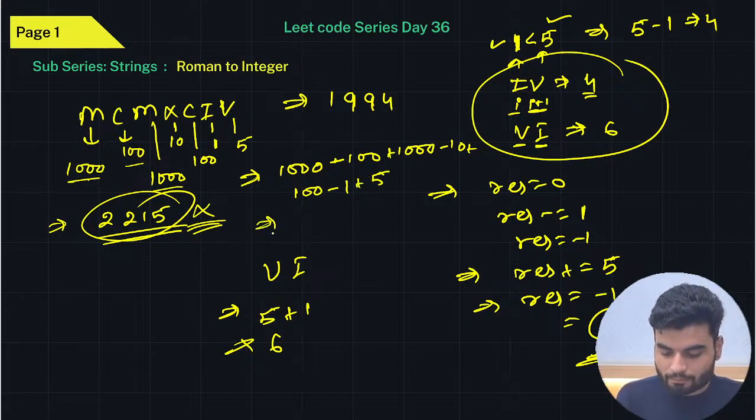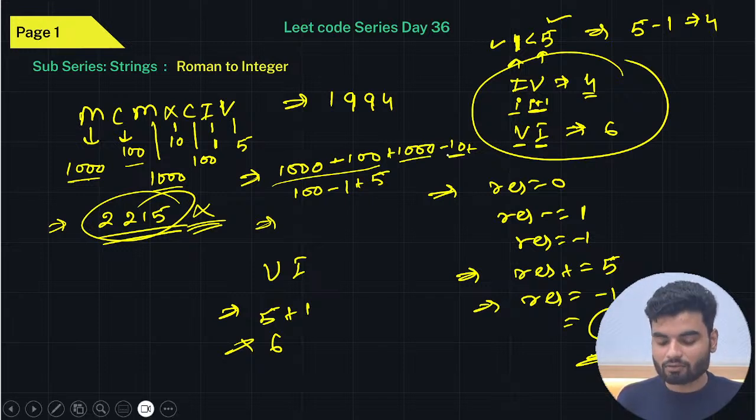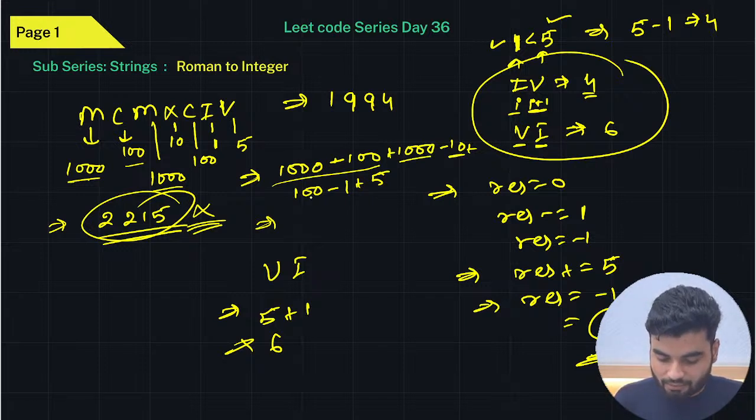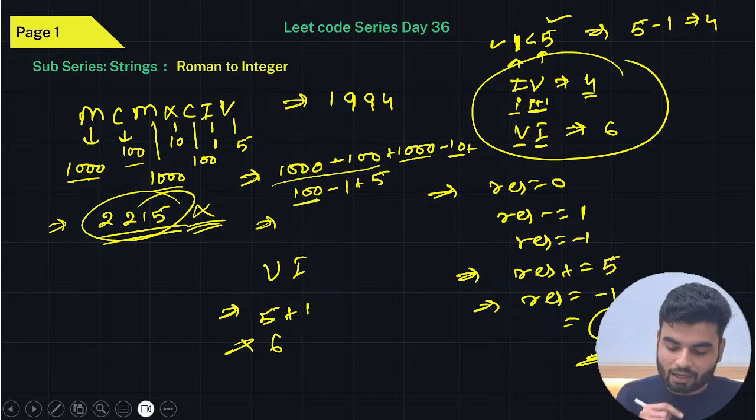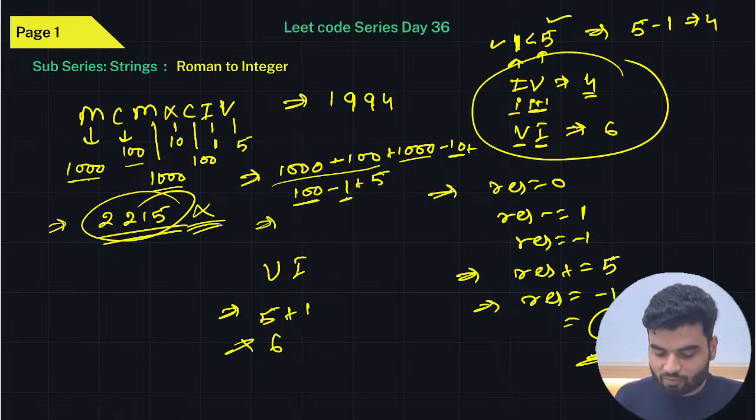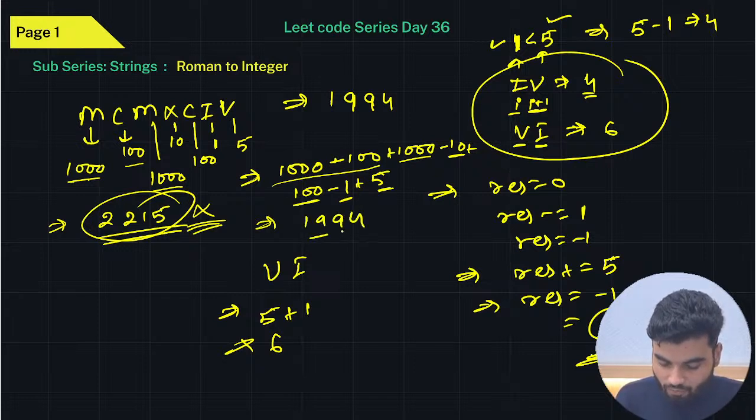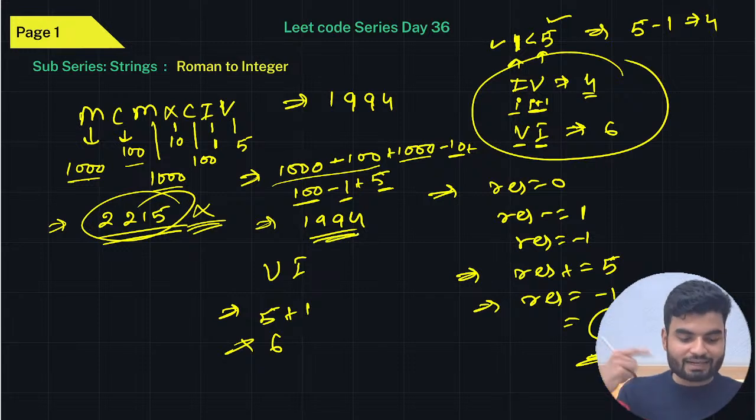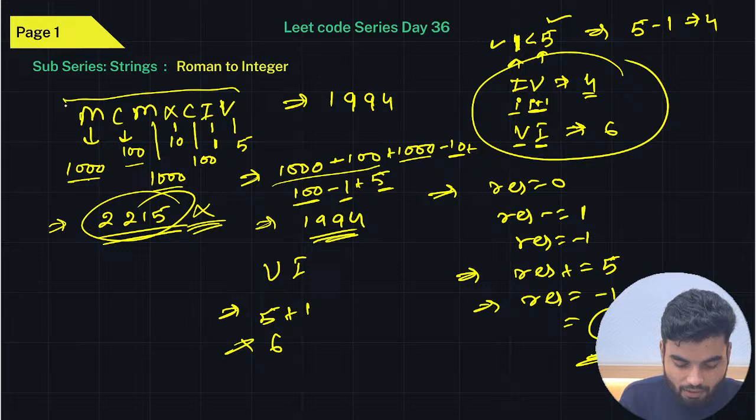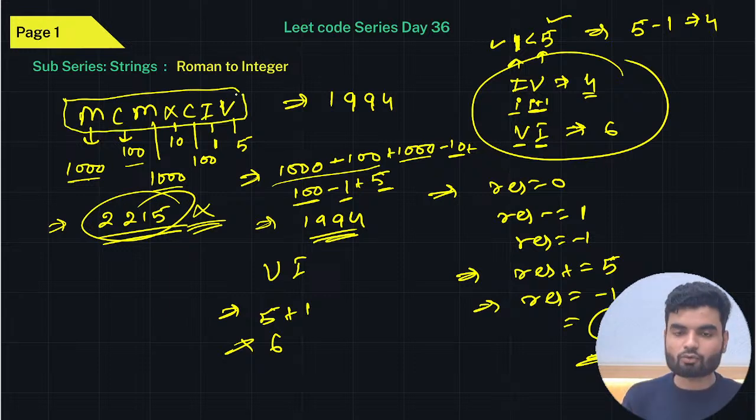Now calculate this. This will become 900, then 1000 makes 1900. Then 10 minus, so 1890. Then this other 100 becomes 1990. Then minus 1 becomes 1989. Then again 5, so 1994 will be the output. I hope how you can convert a Roman number to an integer is clear to everybody.